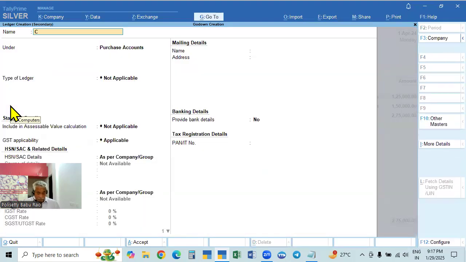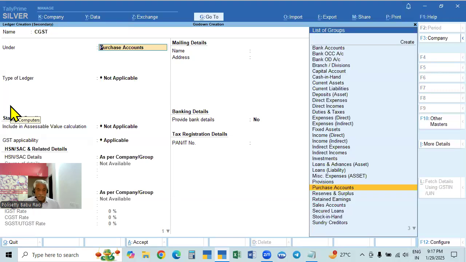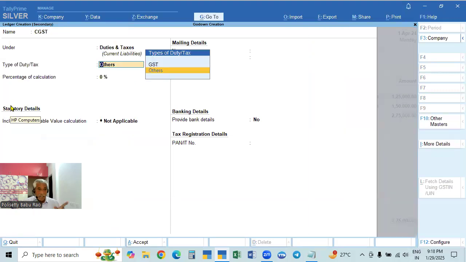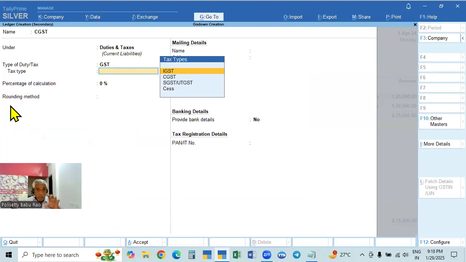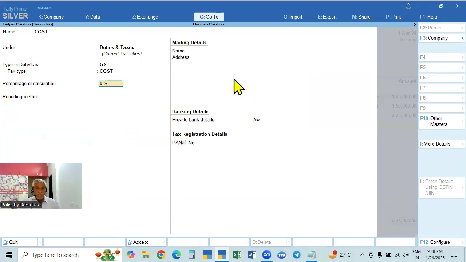We will create CGST. It comes under duties and taxes, and the type of tax or duty will be GST, not income tax. So now we are taking GST as the duty or tax, and then the type of tax, the element of tax. There are 3 components, isn't it? Which one? That is CGST. Previously we created this one. Here it was central tax, state tax, integrated tax. Now they changed this name, and the same name they are giving, CGST.